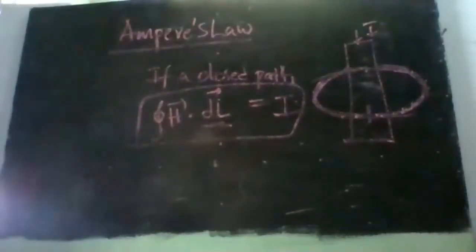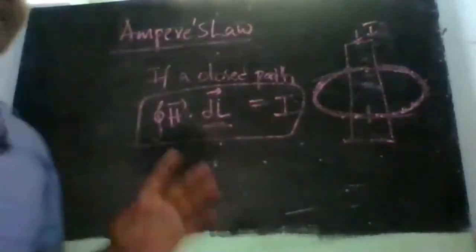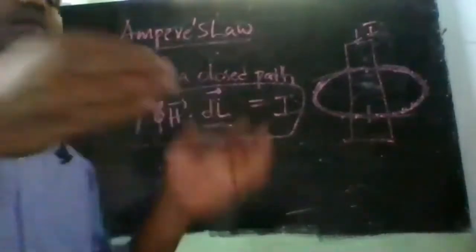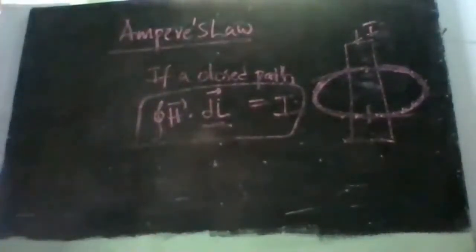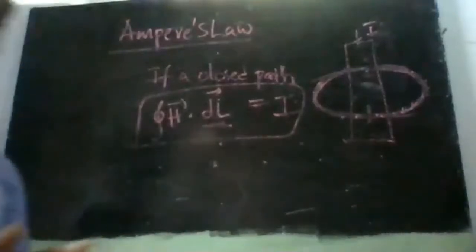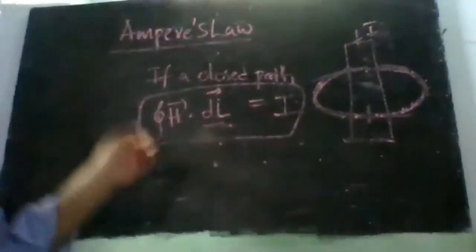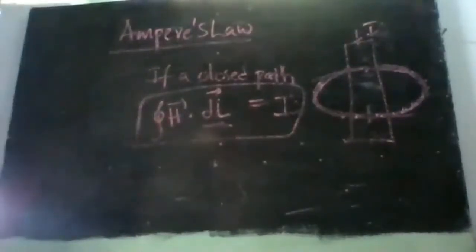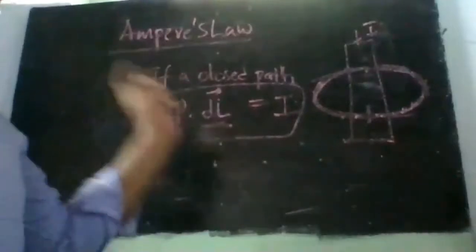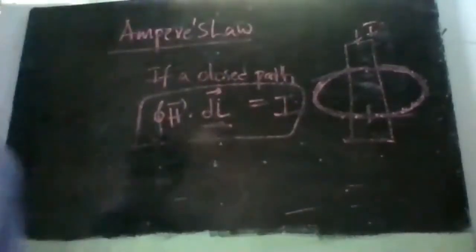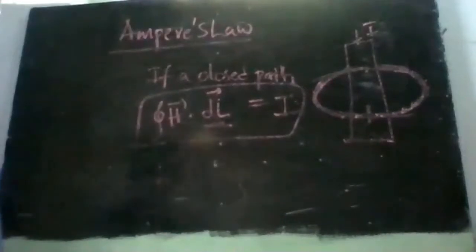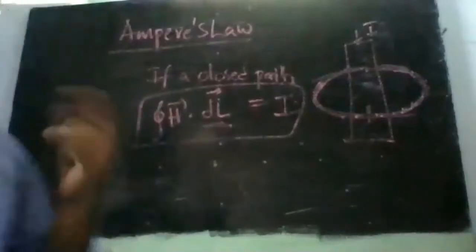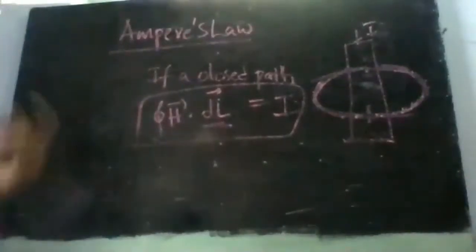Ampere's law says that whenever there is a current carrying conductor, and around this conductor I take a closed path, which is also called an Amperian path, the integral of the magnetic field intensity will be proportional to the current passing through the conductor. This is Ampere's law. By using this law, we can easily calculate the magnetic field intensity of a volume charge or a surface charge.